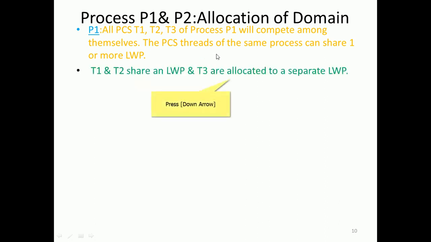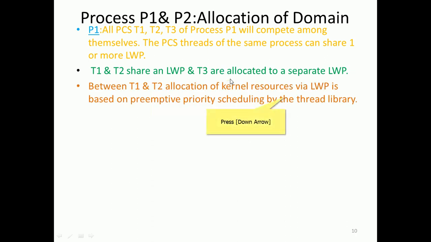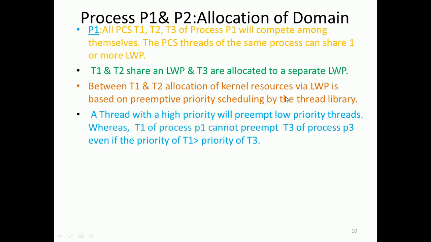So T1 and T2 share an LWP, and T3 is allocated to a separate LWP, that is a kernel, so between T1 and T2 the allocation will be resource sharing, competing within the library. So we have low priority threads T1; process P1 cannot preempt T3, even if the priority is greater than the T3.